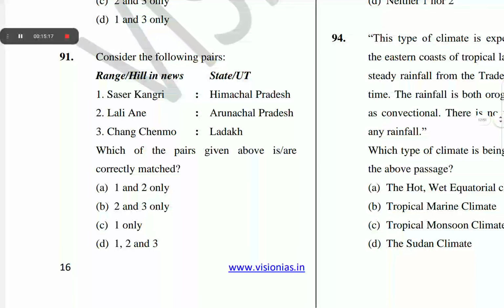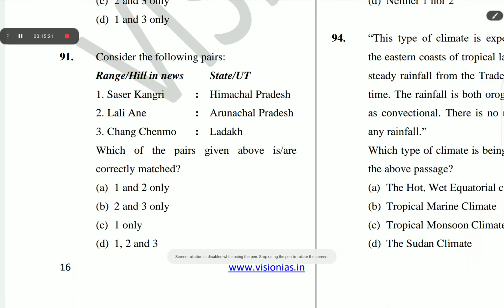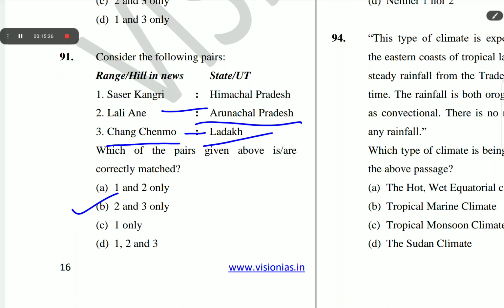The next question is question number 91. Consider the following pairs: range or hills in news and state or union territory. The correct option of question number 91 is B, 2 and 3. Lali Ane is from Arunachal Pradesh. Chang Chenmo is in Ladakh.